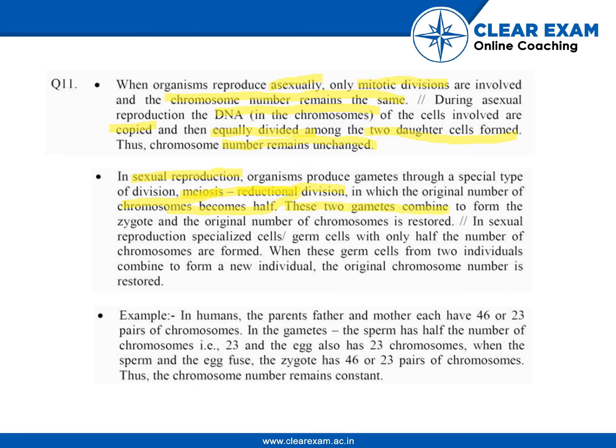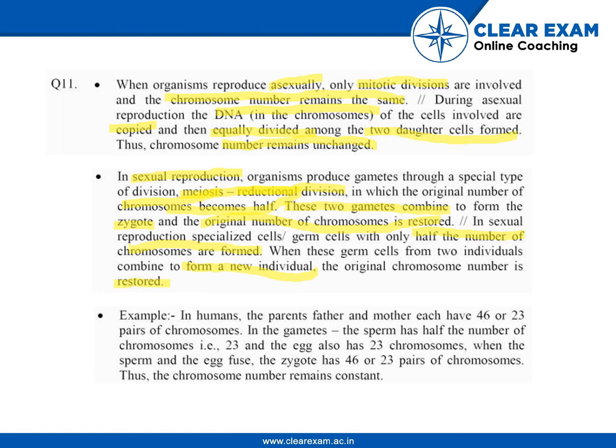So when these two combine, since in sexual reproduction the combining of gametes takes place, which leads to the formation of a zygote, when they both combine, 36 plus 36 becomes 72, and thus the original number is again restored. So in sexual reproduction, specialized cells, or germ cells, with only half the number of chromosomes are formed. When these germ cells combine to form new individuals, the number is again restored.